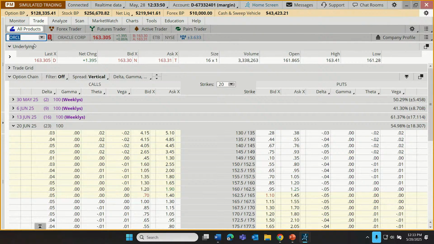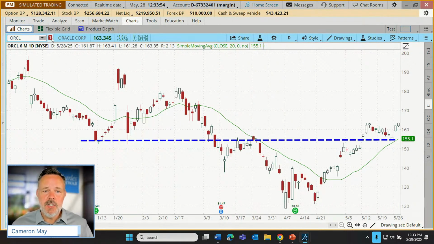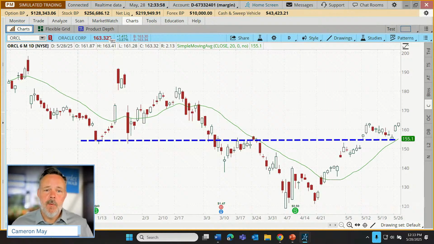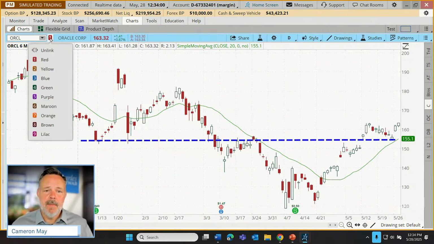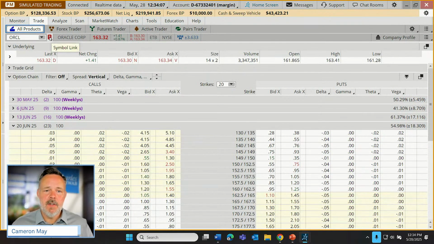Now, my system is actually set up, it's cheating a little bit. I've linked what's going on with my charts to what's going on with my trade tab. Right next to the symbol box, there's a little chain link right there. And there's also one on the symbol box on the trade tab, a little chain link right there.